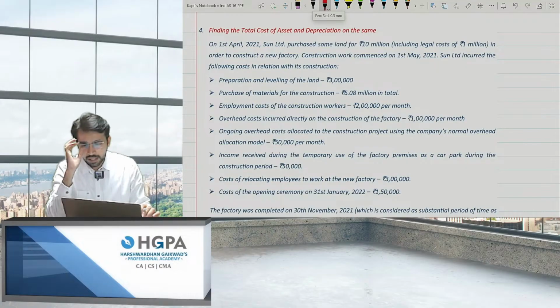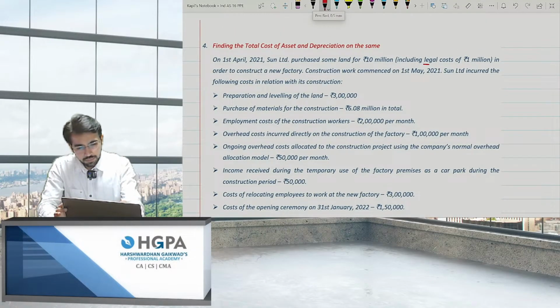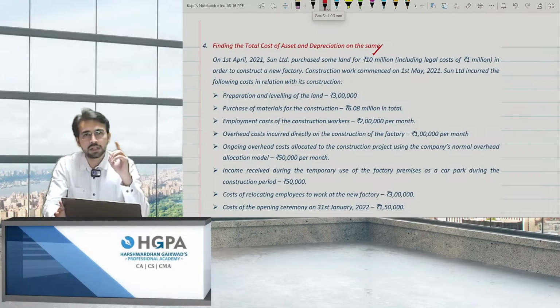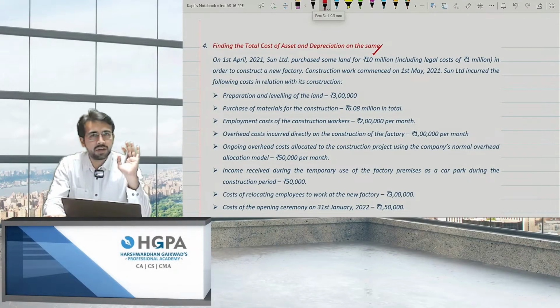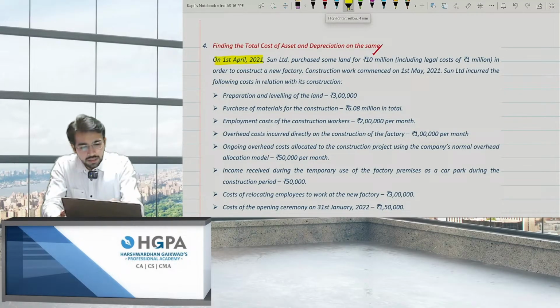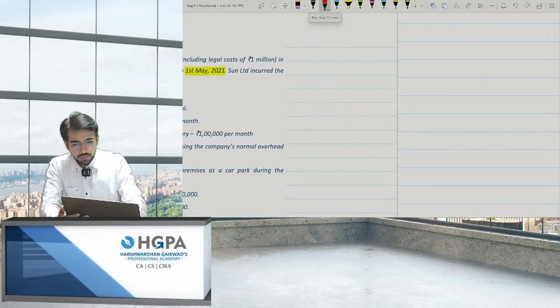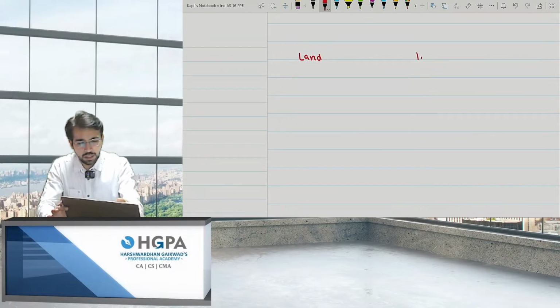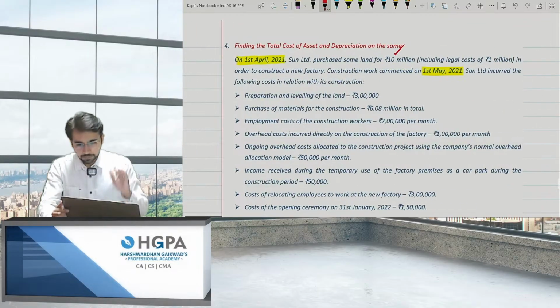First, on 1st April 21, Sun Limited purchased some land for 10 million, that is 1 crore, including legal cost of 1 million. Is the legal cost necessary to acquire the building land? The answer is yes. Obviously it should be included, that is 10 million, in order to construct a factory. The date of purchase was 1st April. The construction started on 1st May. So to calculate the value of land and building, the cost of the land was 10 million, that is 1 crore.